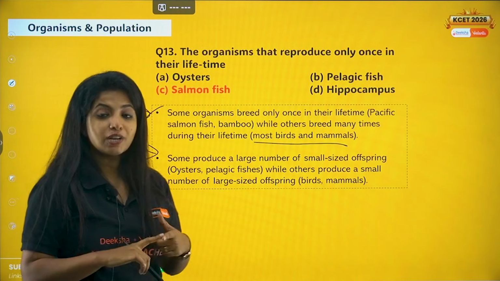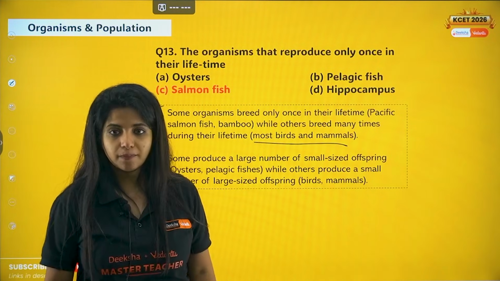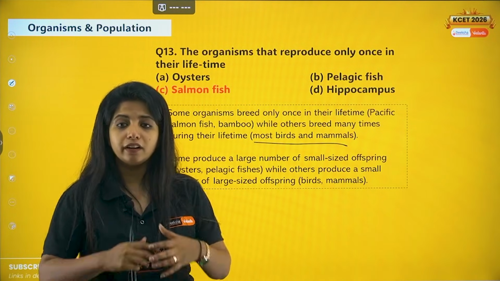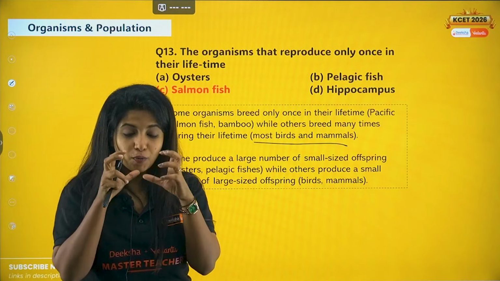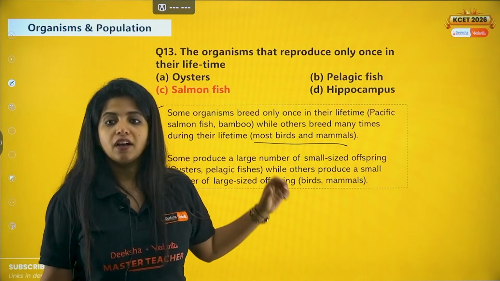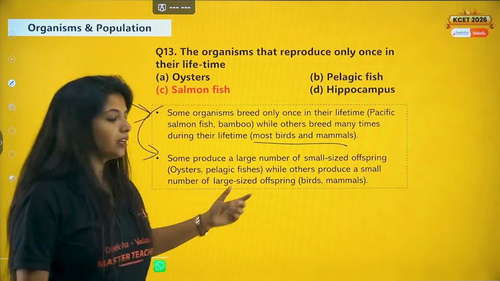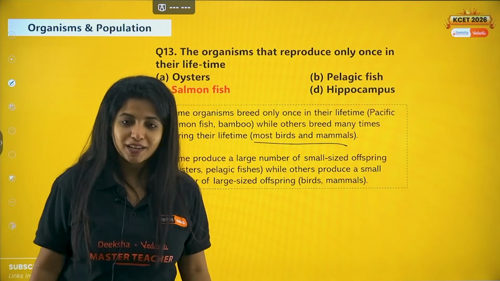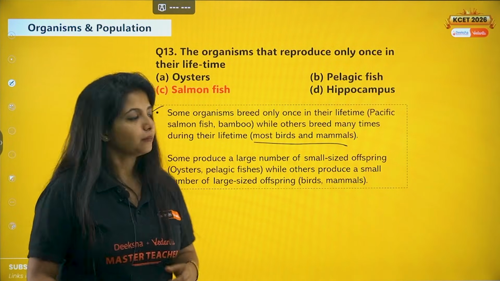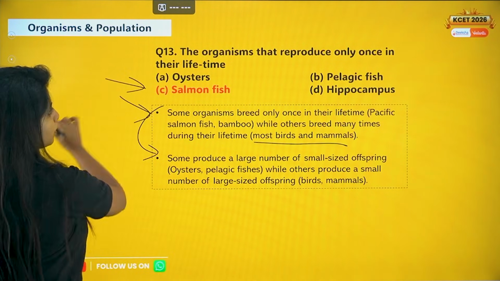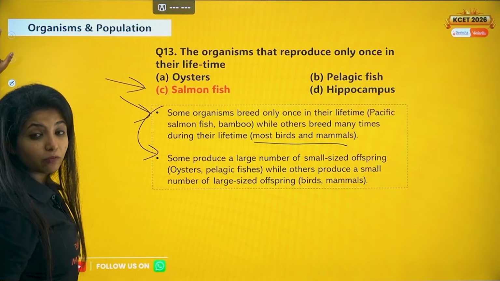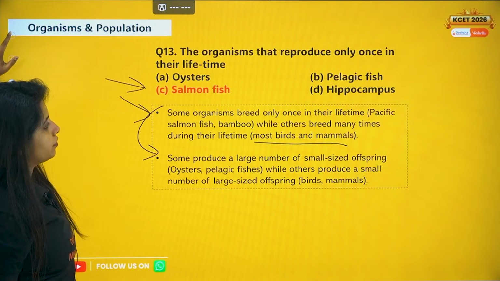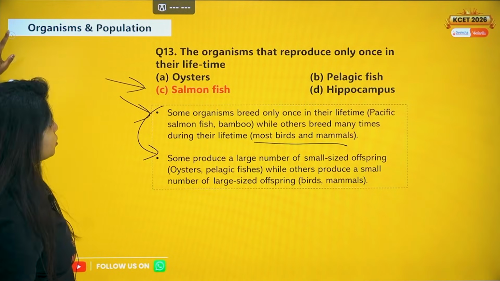Oyster and pelagic fish produce a lot of organisms, and my dear children, they are small organisms, but they are a lot in number. Whereas birds and mammals produce large-sized organisms, and they will be lesser in number. So your answer for what organisms breed once is salmon fish and also bamboo if you have an option like that.